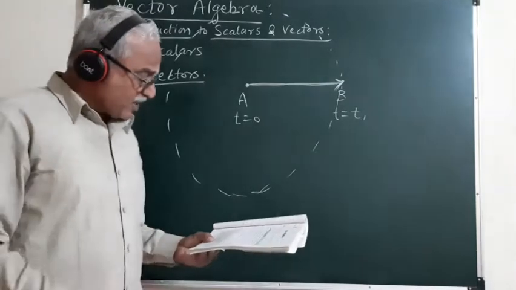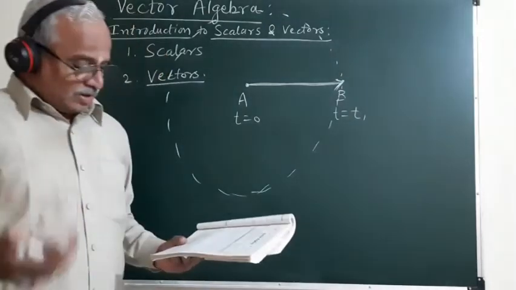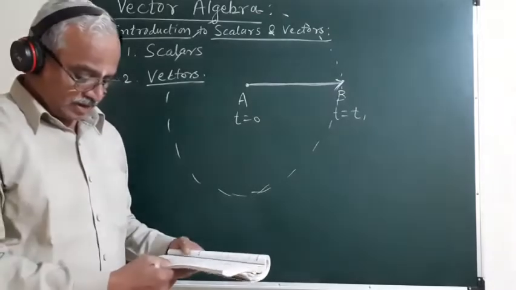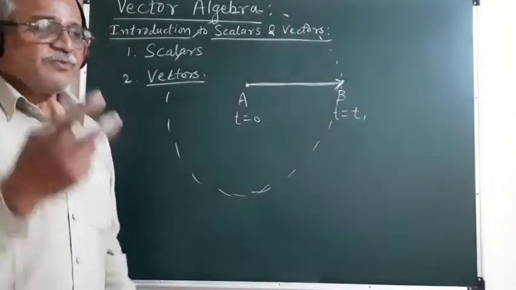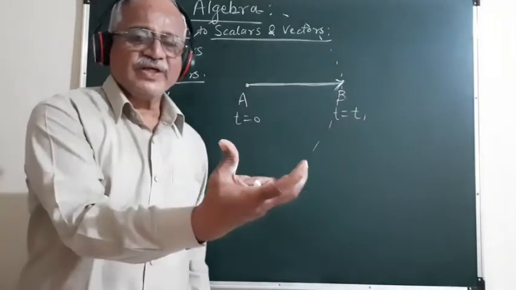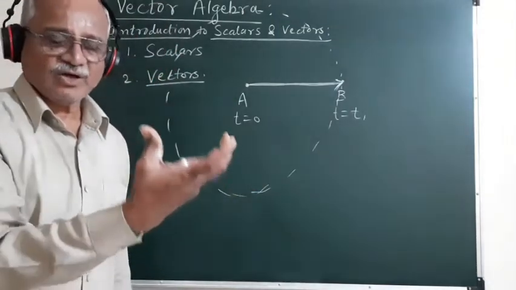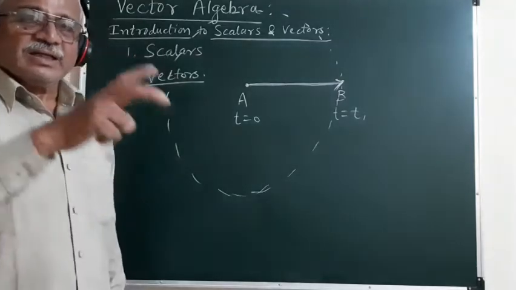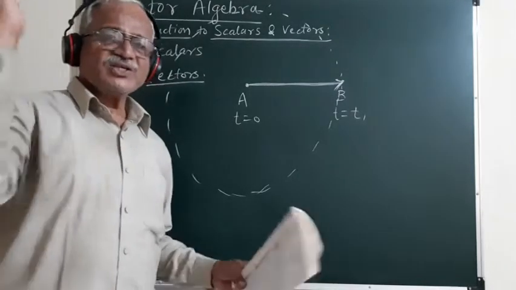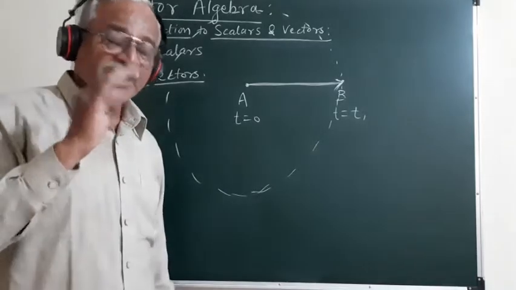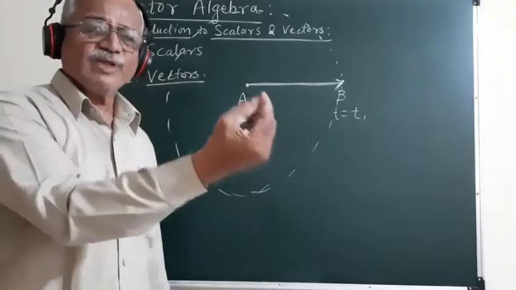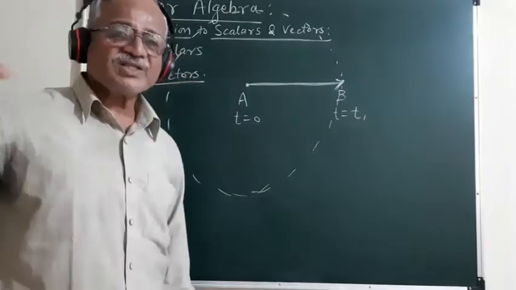Then the temperature gradient. The temperature gradient is also a vector quantity. If we place a source of heat at a certain point in the room, then depending on the density of the surrounding medium, the heat energy is transferred from the point of source to distant points.